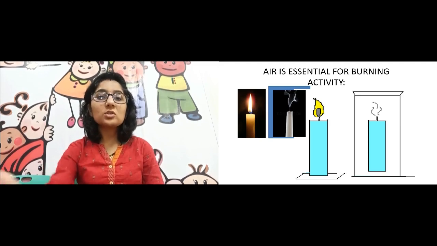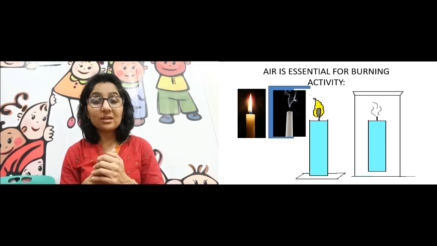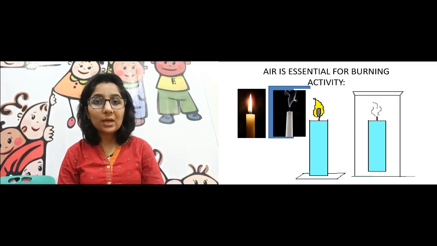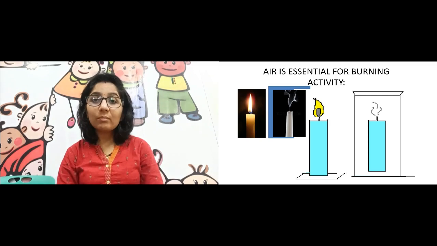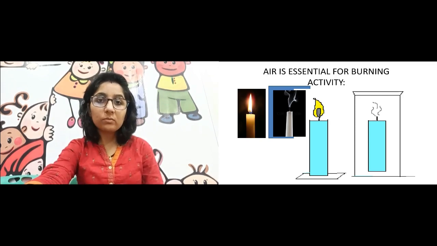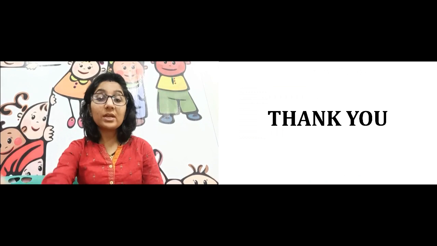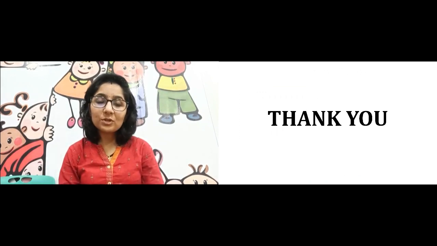इसीलिए हम क्या करते हैं, किसी को अगर आग लग गई हो, like someone has got into fire, हम क्या करते हैं, कंबल वगैरह ओढ़ते हैं. क्यों? So that एयर का सप्लाई कट करते हैं हम, right? We cut the supply of air, and hence the burning will stop. Or we spray water, जिससे water will extinguish the fire. Then this is it. We will continue with the next components of air.